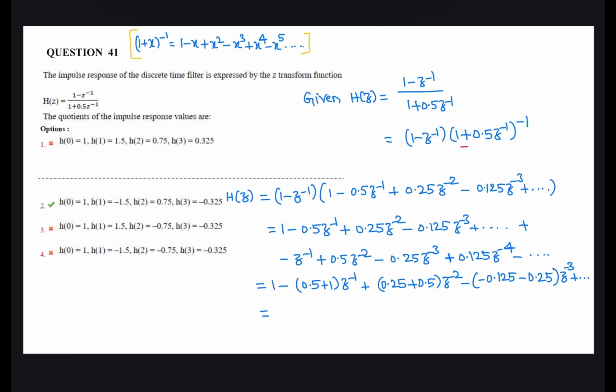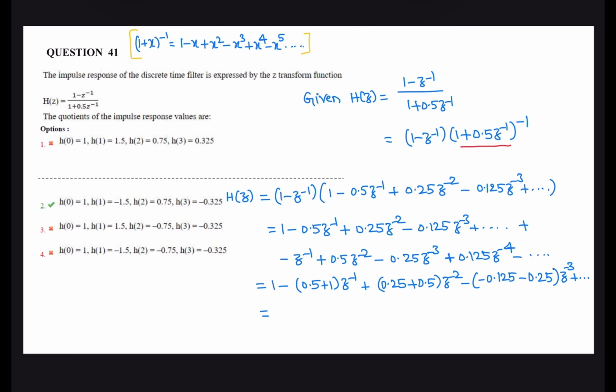Expand this expression: write 1 minus z inverse times 1 minus 0.5 z inverse plus 0.25 z power minus 2 minus 0.125 z power minus 3 and so on, and then do cross multiplication.